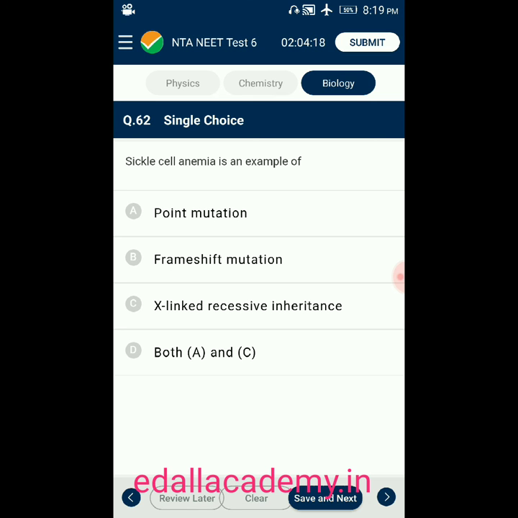Question number 62. Sickle cell anemia is an example of option A, point mutation. B, frame shift mutation. C, X-linked recessive inheritance. D, both A and C. Answer is point mutation. Sickle cell anemia is an example of point mutation. So the correct option is A.